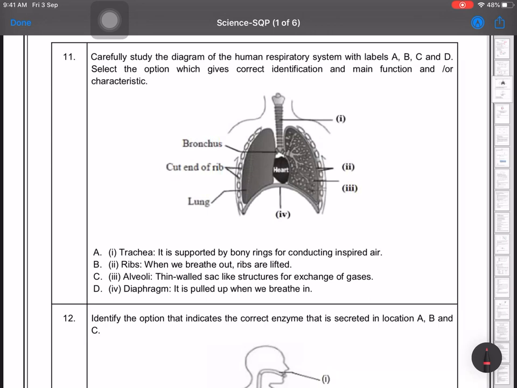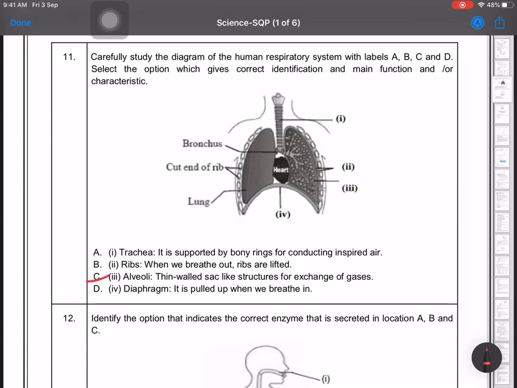And then C, alveoli, thin walled sac like structure for exchange of gases, and diaphragm, it is pulled up when we breathe in. So we have to see the labeling also, and it's C with the label third part. So this is option C.